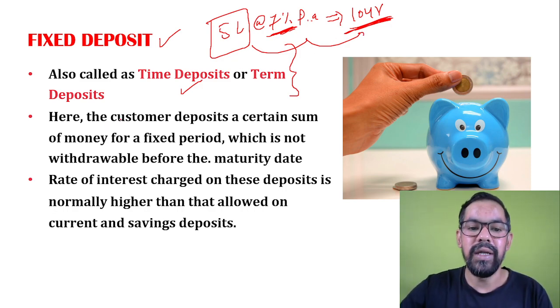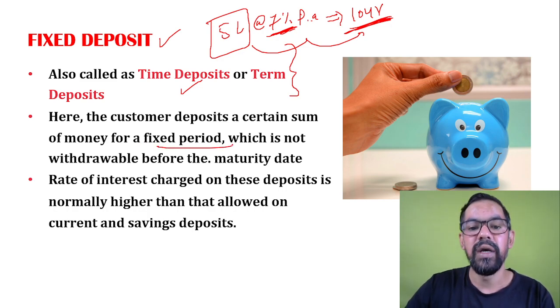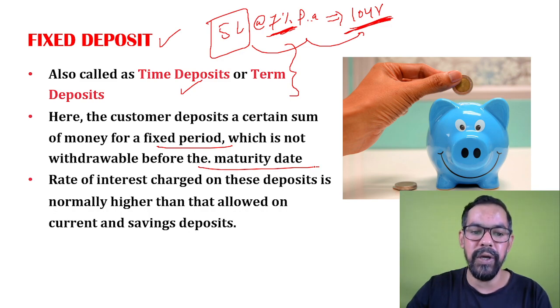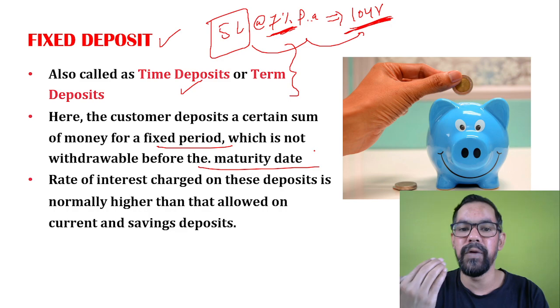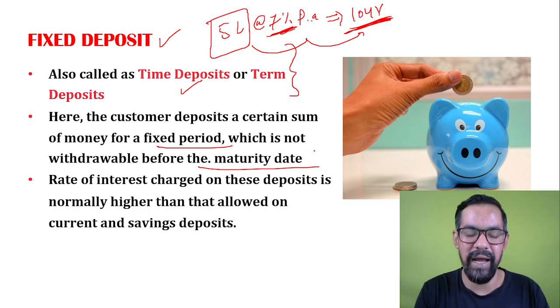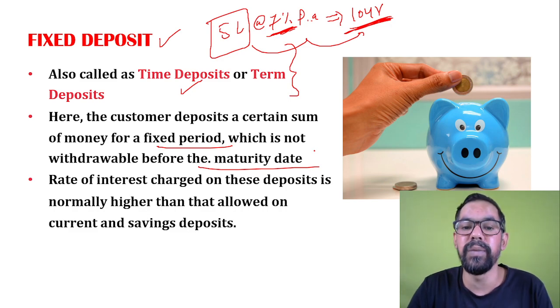Okay, so here the customer deposits a certain sum of money for a fixed period, which is not withdrawable before the maturity period. Okay, so you do have that pre-maturity benefit, but for that you have to give time to the bank. That means you cannot withdraw a fixed deposit on demand.